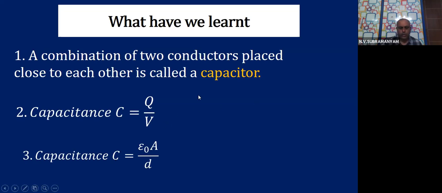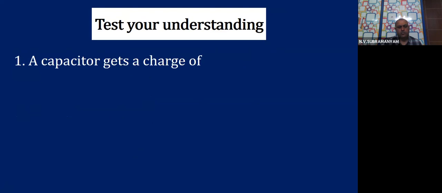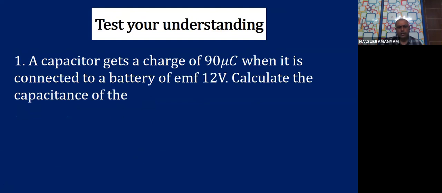We will talk more about it in the next session. To test your understanding, I am giving you 2 simple questions. A capacitor gets a charge of 90 mu C when it is connected to a battery of EMF 12 volts. Calculate the capacitance of the capacitor. Very simple question. I will give the answer in the next session. Not to worry. Those who can try, please try. This is actually the charge value. This is the potential difference. You can use the formula C is Q by V. You will get the answer.